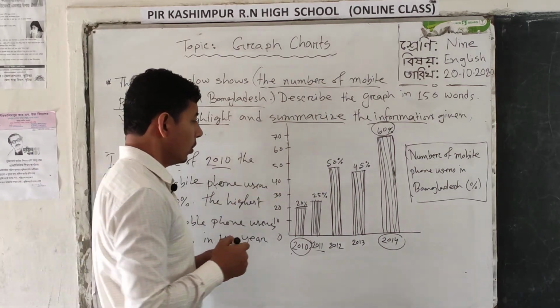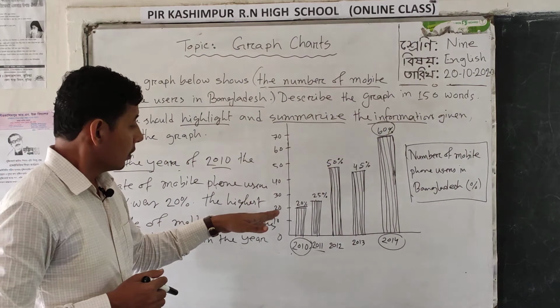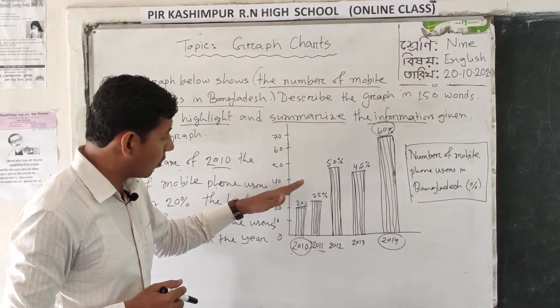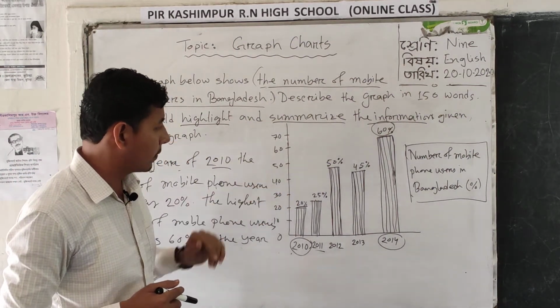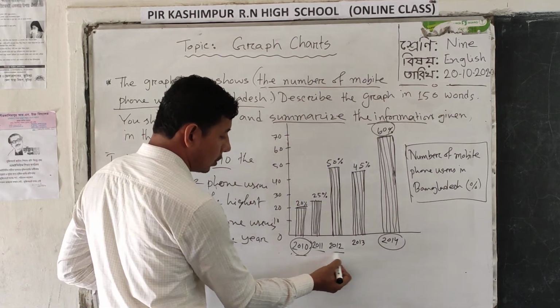Now look at the diagram. The diagram is increasing one by one, year by year, from 2010 to 12.